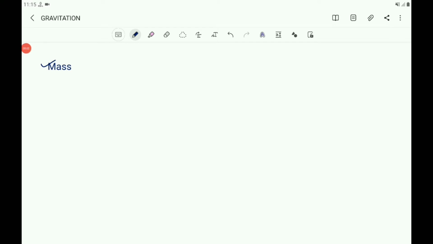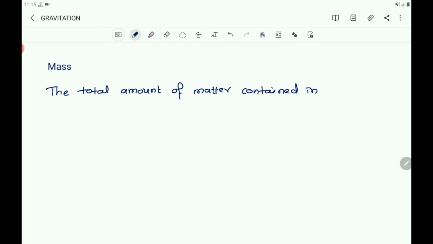Now you write what is mass. So you write the total amount of matter contained in an object is called its mass.